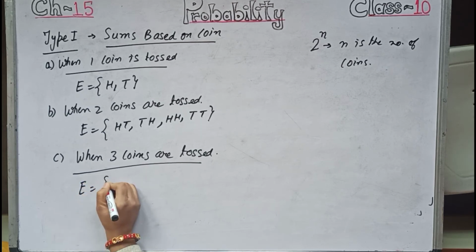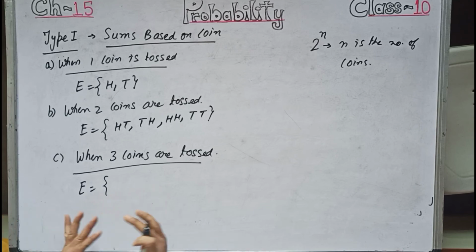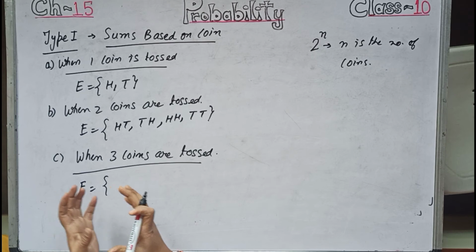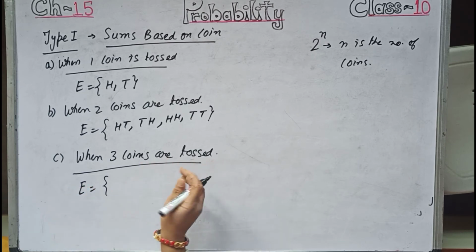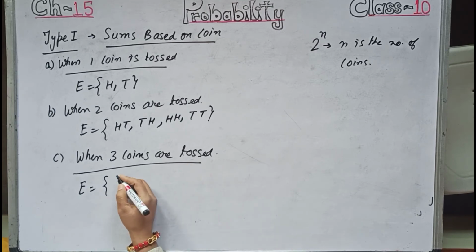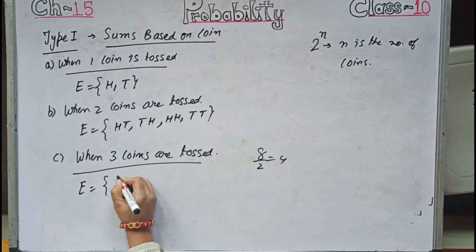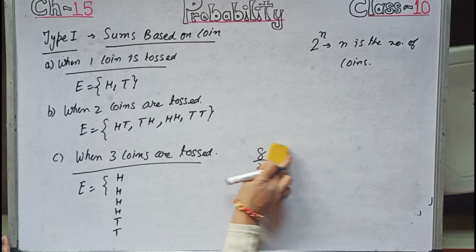Then E will be, now over here I will make you write the outcomes in a shorter way. Since the number of events when 3 coins are tossed is 8, we will do 8 by 2, which equals 4. So we will be writing head 4 times and tail 4 times. Let me write it more nicely.